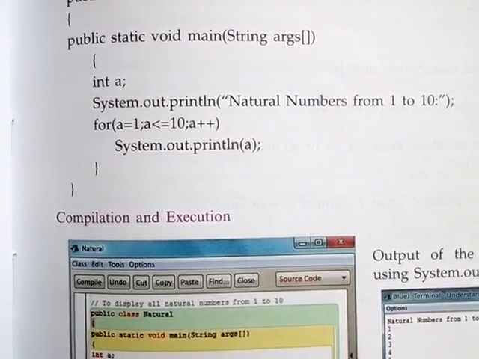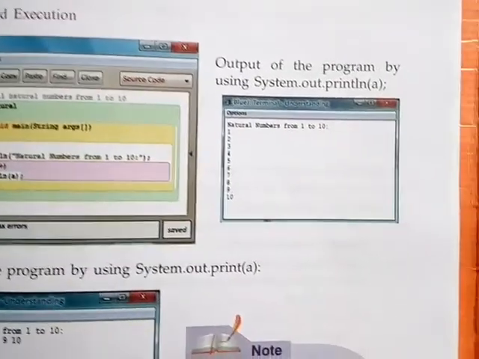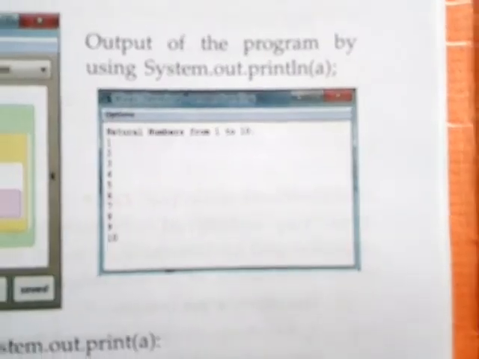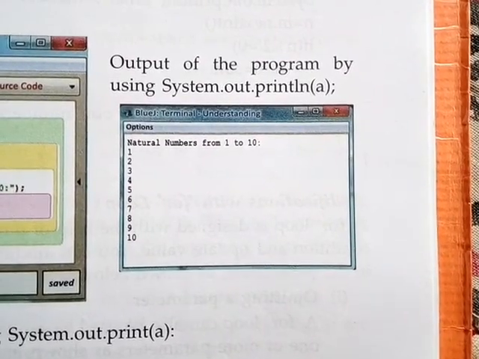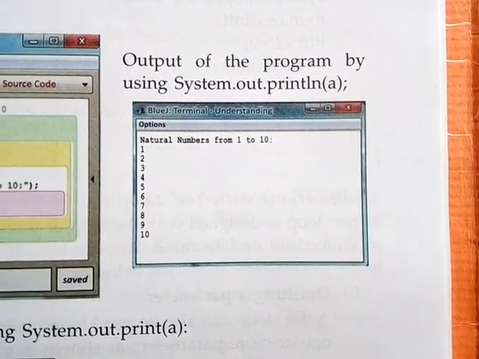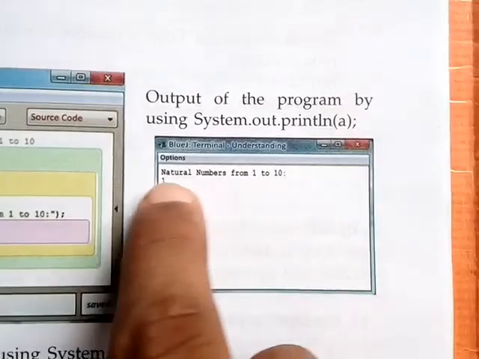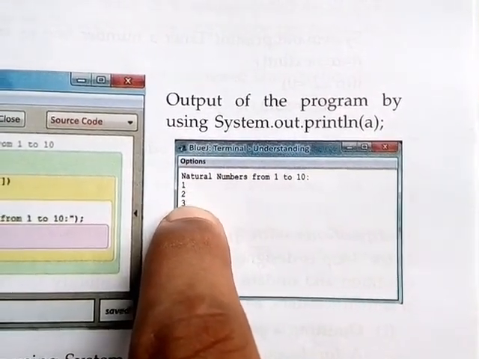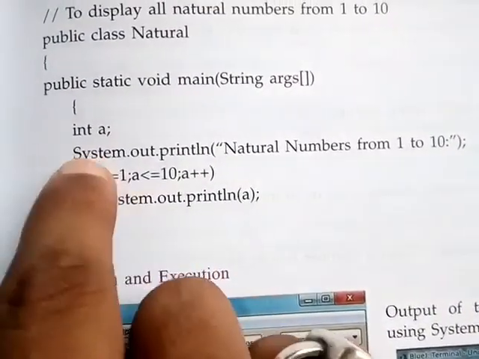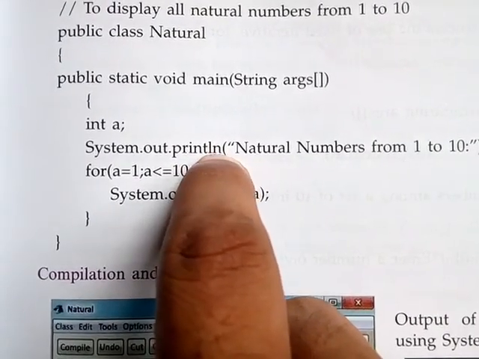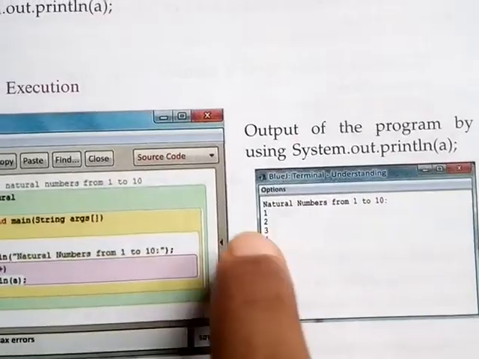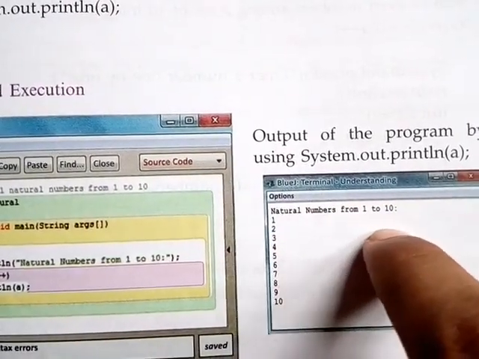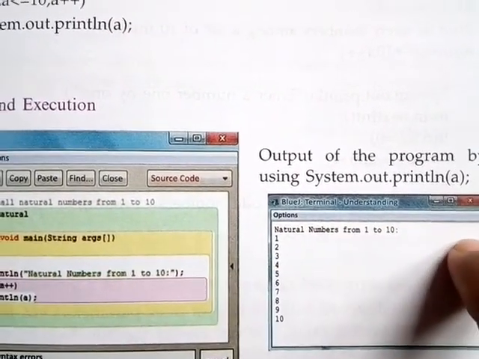So when you execute this program, the output will be given in this way. See the output: natural numbers from 1 to 10, 1, 2, 3, 4, 5, 6, 7, 8, 9, 10, and it will print 1, 2, 3 line by line. Why line by line? Because we have used the println statement. If we use only the print statement, then the numbers would appear 1, 2, 3, 4, 5, 6, 7, 8, 9, 10 horizontally.